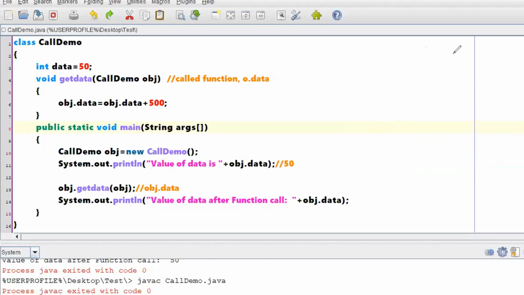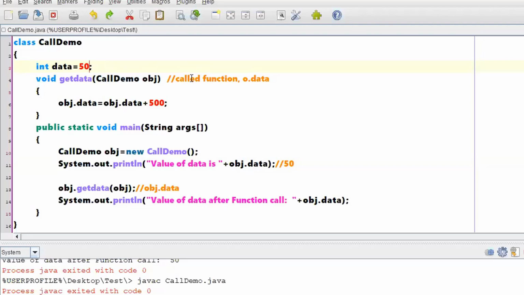Yes. So now the next concept says methods returning object. That means the initial value is always printed. It is up to me. If I am interested in printing, then it will be printed. Kushal, just see here in the first System.out.println, I am not doing anything. I am just creating an object, and when I create the object, obviously that instance variable will be available. I am printing that particular instance variable. I am not performing any manipulations on that data. If I have not initialized this with 50, then it will print 0 for me. Clear? Shall we proceed? Yes, sir.